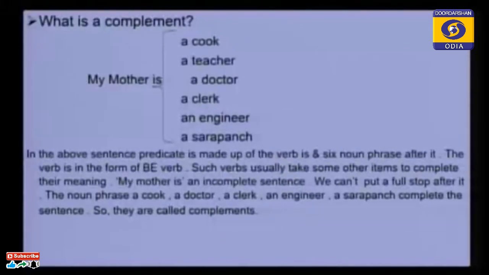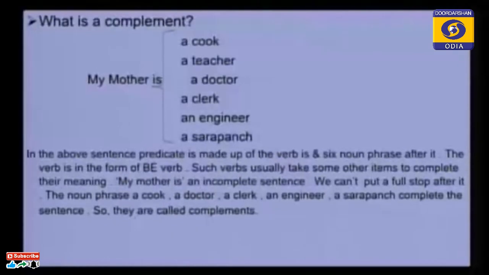Besides be verbs, complements are also used after become, seem, appear, grow, look, taste, smell and feel. These are the verbs. After these verbs, the words or the noun phrases are used. Those noun phrases are known as complements.